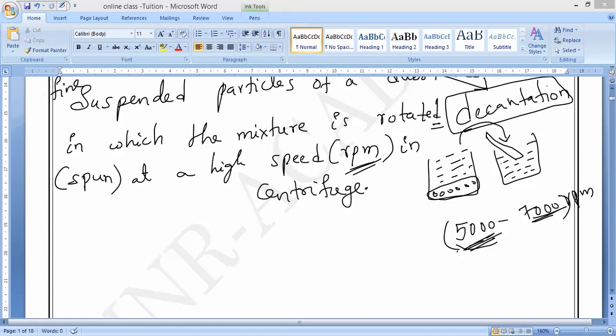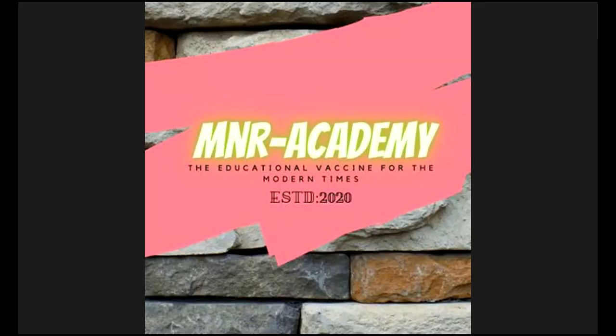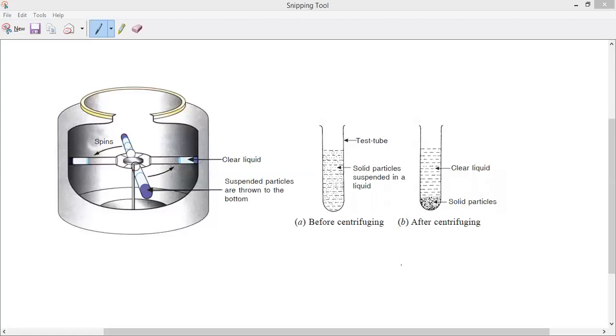Now I will show you the picture of the internal structure of a centrifuge, and how things are present before and after centrifugation. Everybody, you have to draw this picture in your classworks. This will be useful for you in your future also. Most of you are going into engineering or the medical side. If you enter research and so on, per day you have to use the centrifuge at least 10 to 20 times.